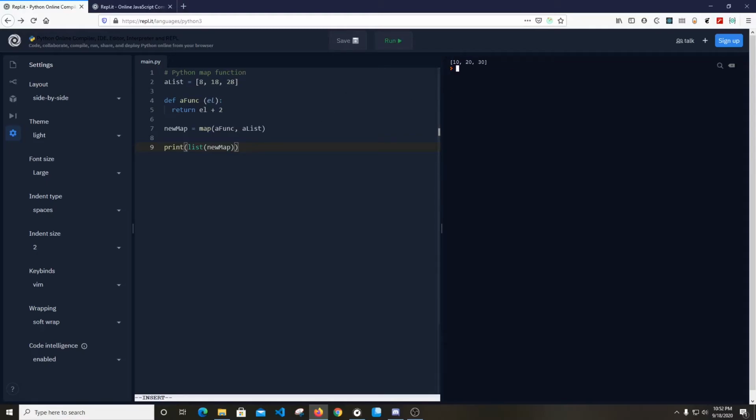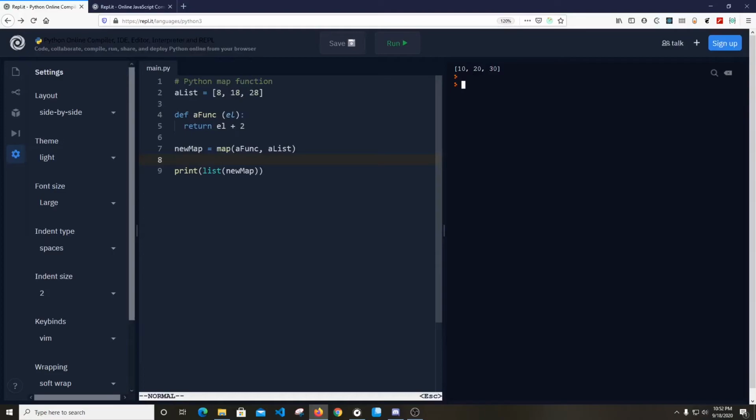So now we see that we have got the intended behavior: 10, 20 and 30, because we have added 2 to every element of this list. But this is not the only difference between JavaScript's map function and Python's map function.